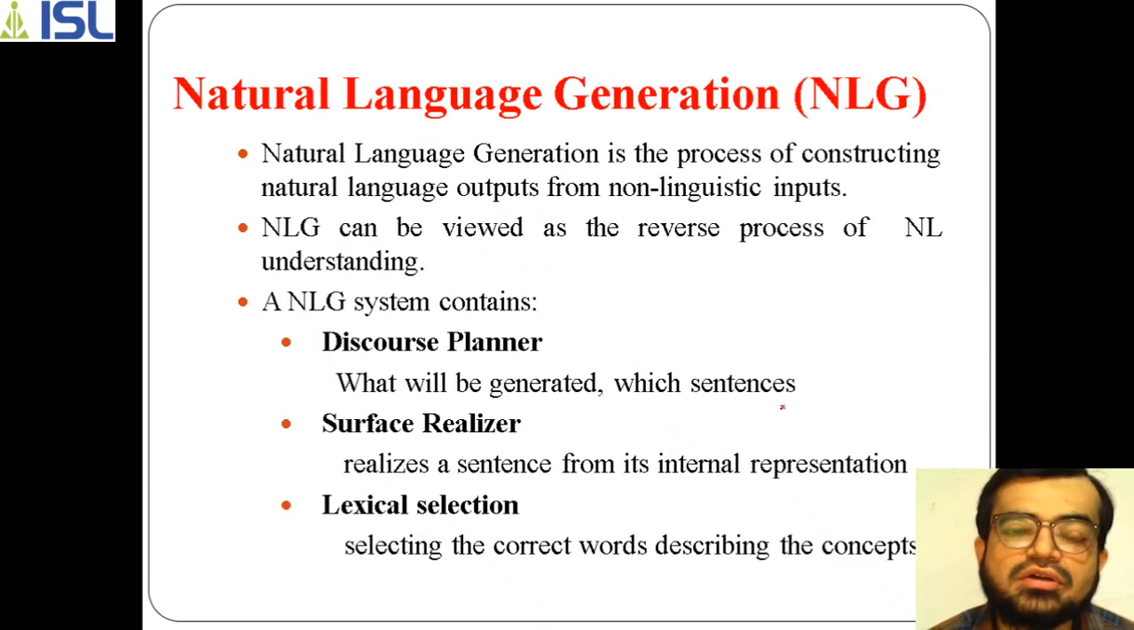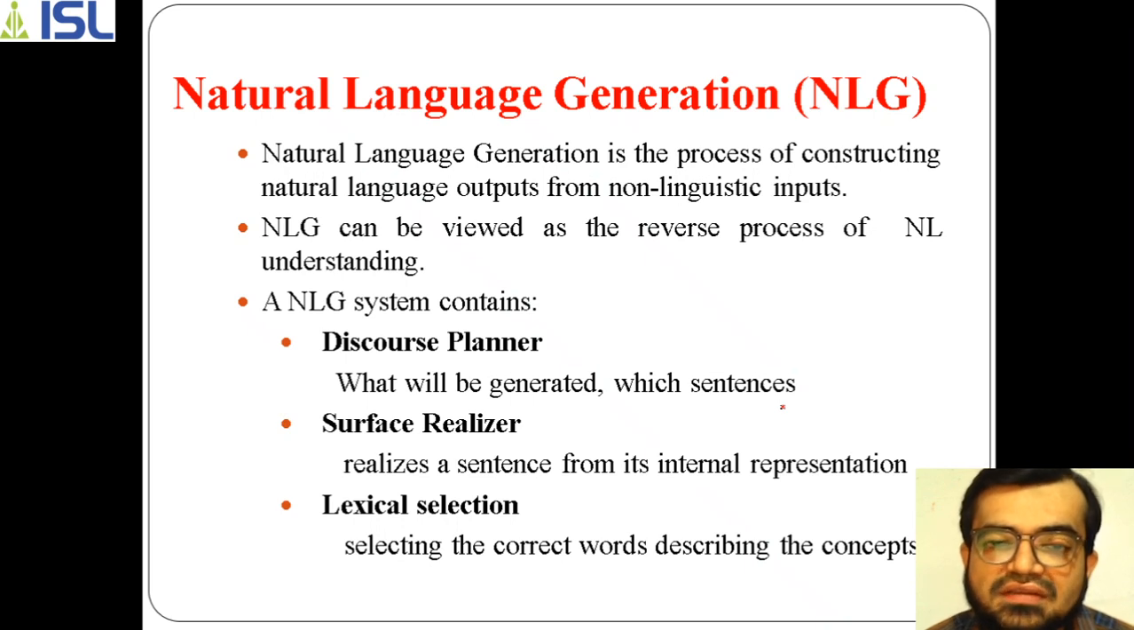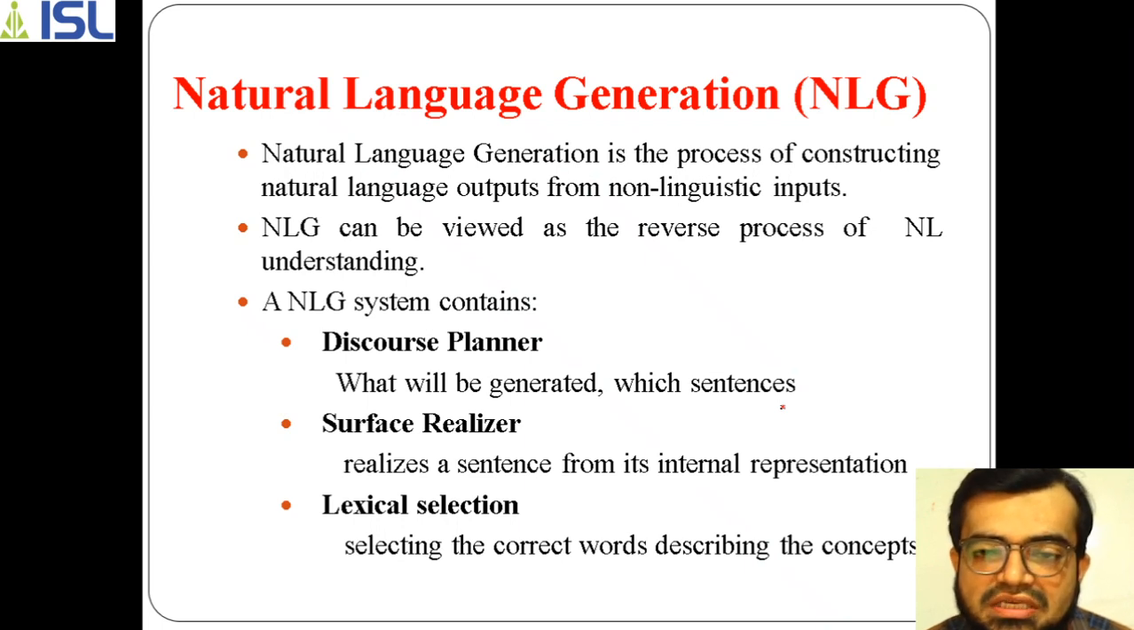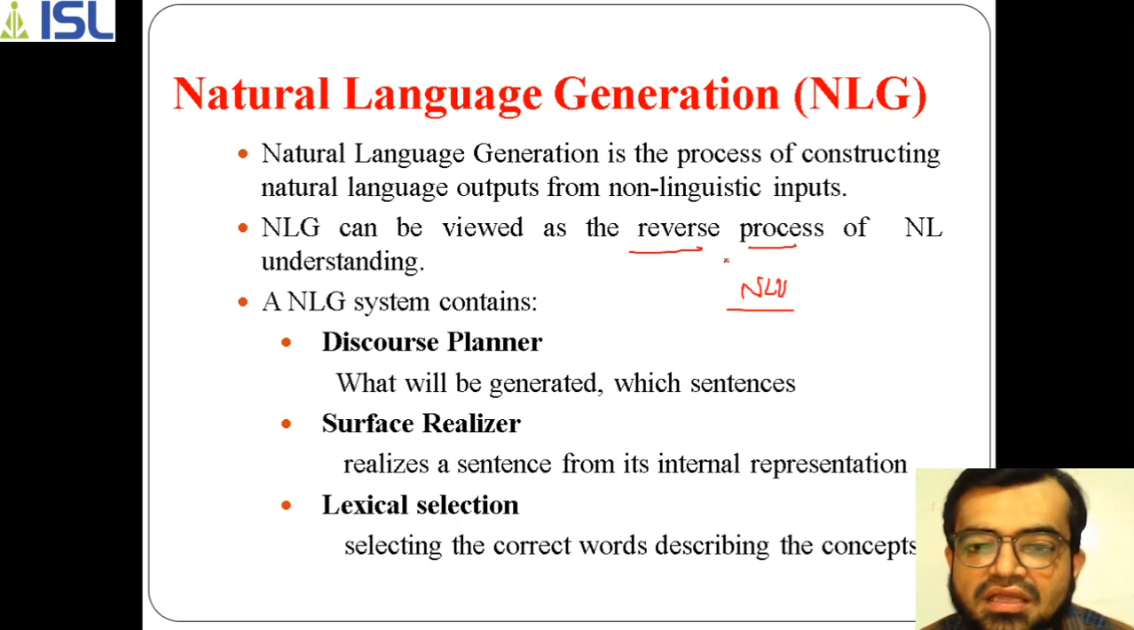Next is natural language generation. This is the second component of NLP, and this part has to be done by the machine. You can say it is the reverse process of NLU. You get the input from the human and understand it with the help of NLU, and NLG will be useful to give us the required output.